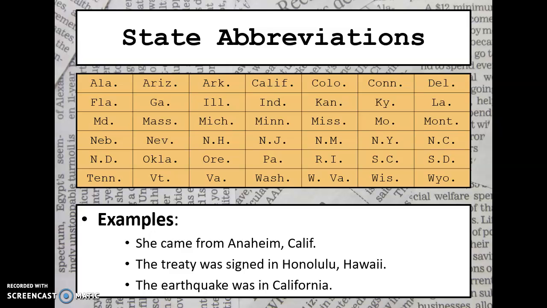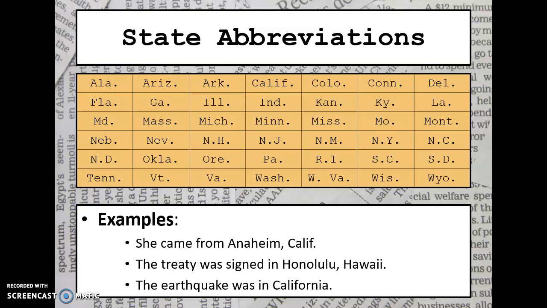Oh, these are the state abbreviations. I forgot that they were actually a part of this slide. So, for example, she came from Anaheim, California, and California is abbreviated a little bit differently, so we just cut it off after the F. In this next example, we see where it talks about Honolulu, Hawaii, and again, you don't abbreviate Hawaii.